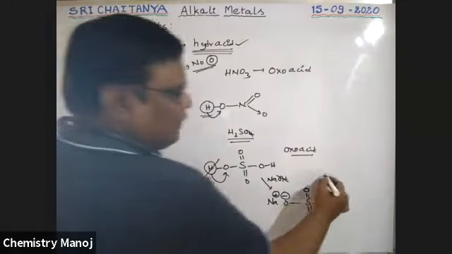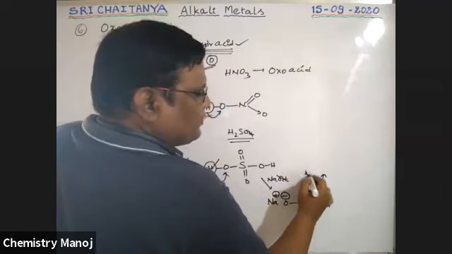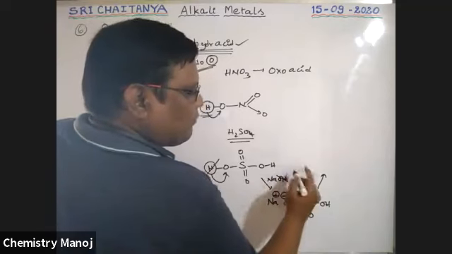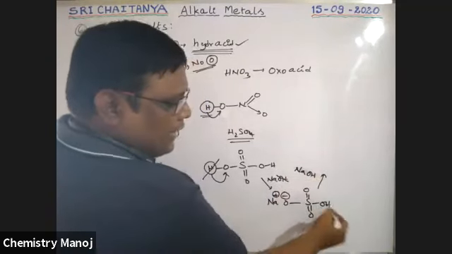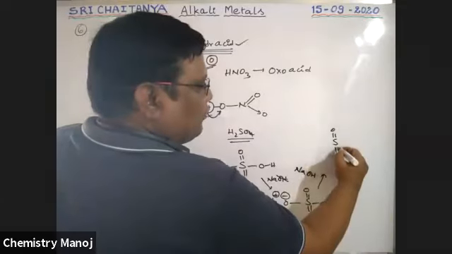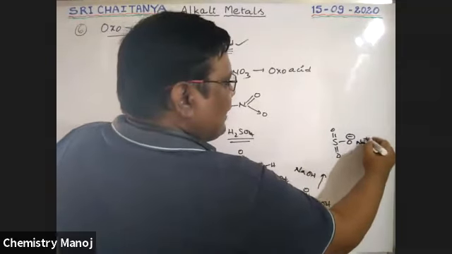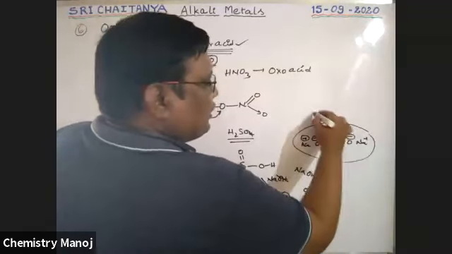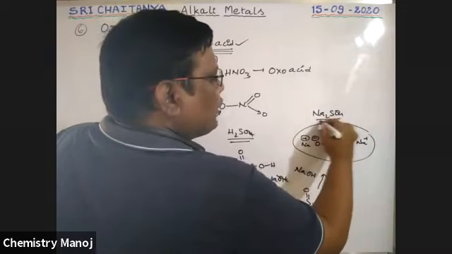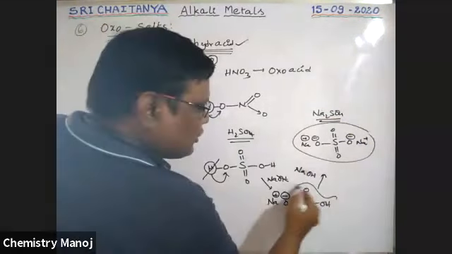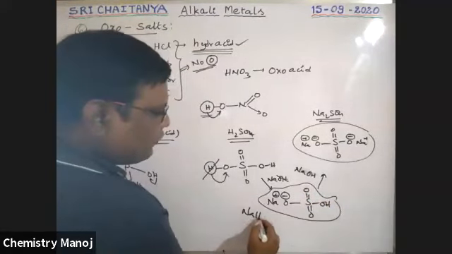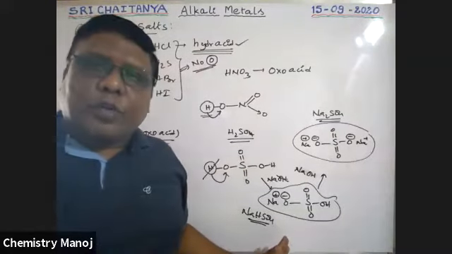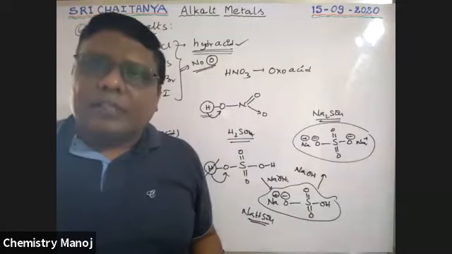If it further reacts with NaOH, this hydrogen is also replaced, that is S double bond O, O minus Na plus. Here also O minus Na plus are formed. This is nothing but Na2SO4, sodium sulfate. The other is NaHSO4, sodium bisulfate. These sodium sulfate and sodium bisulfate are oxosalts.